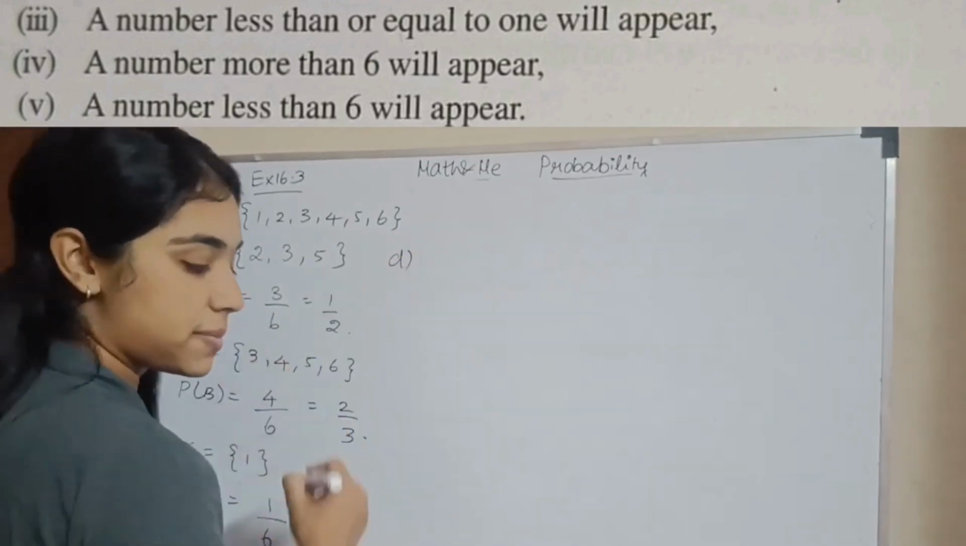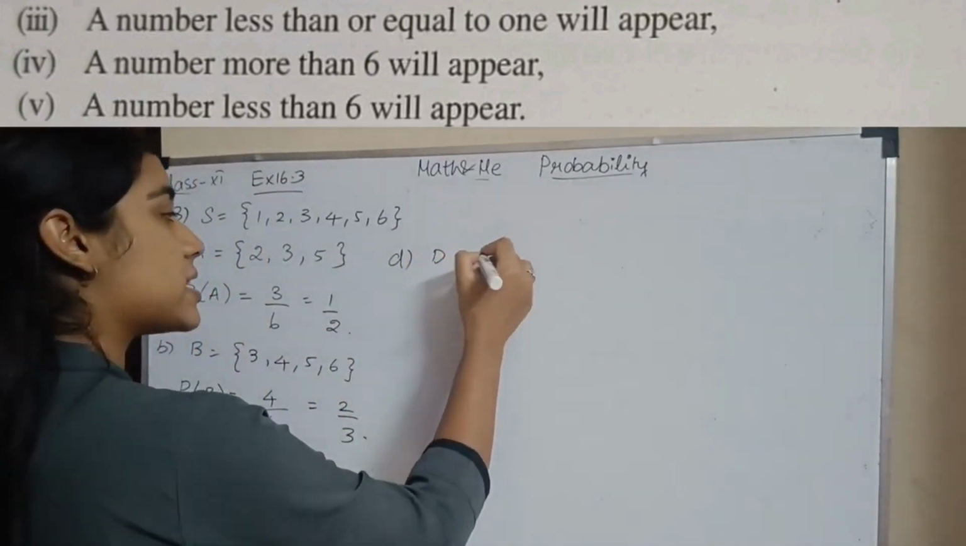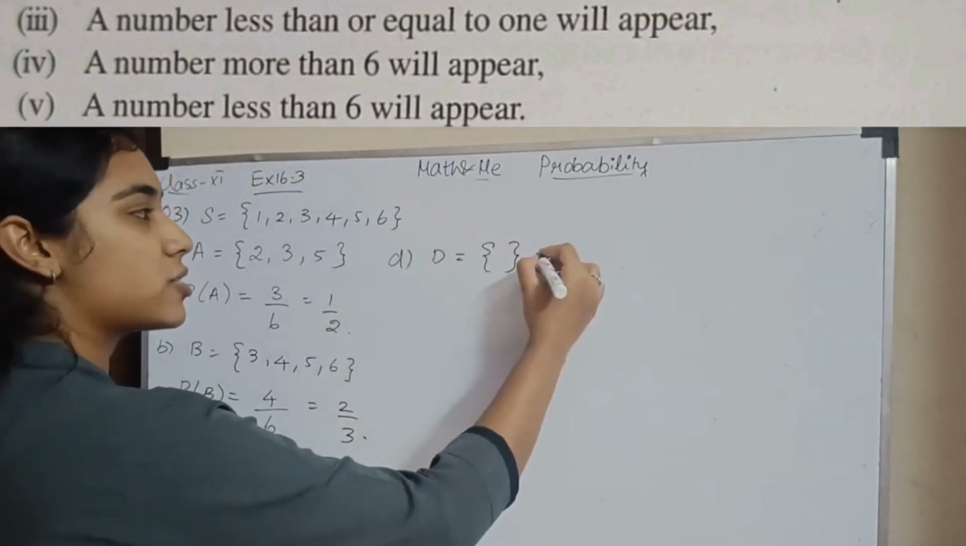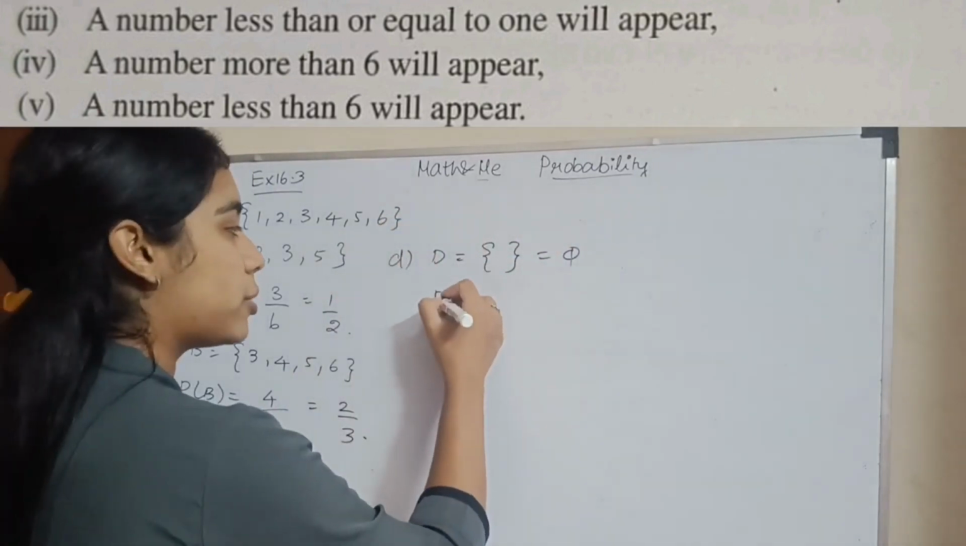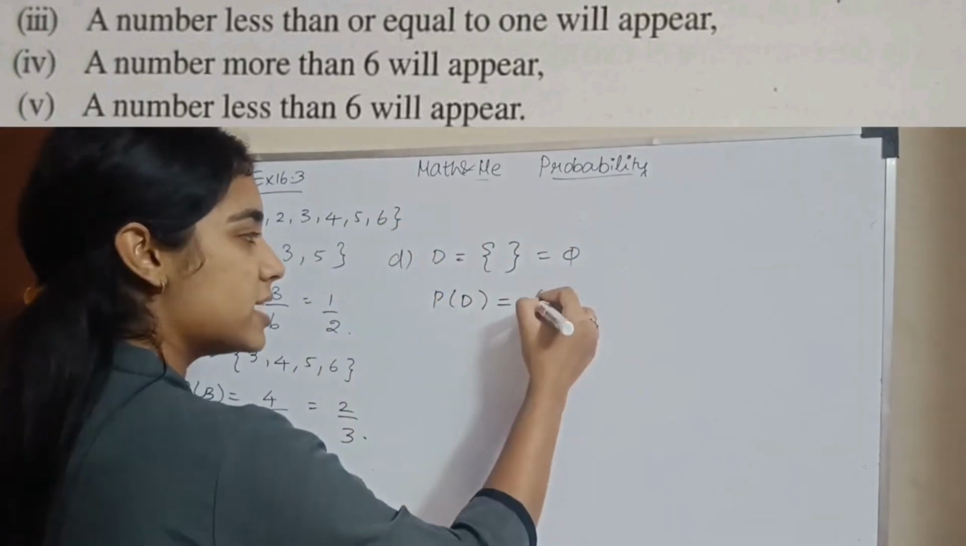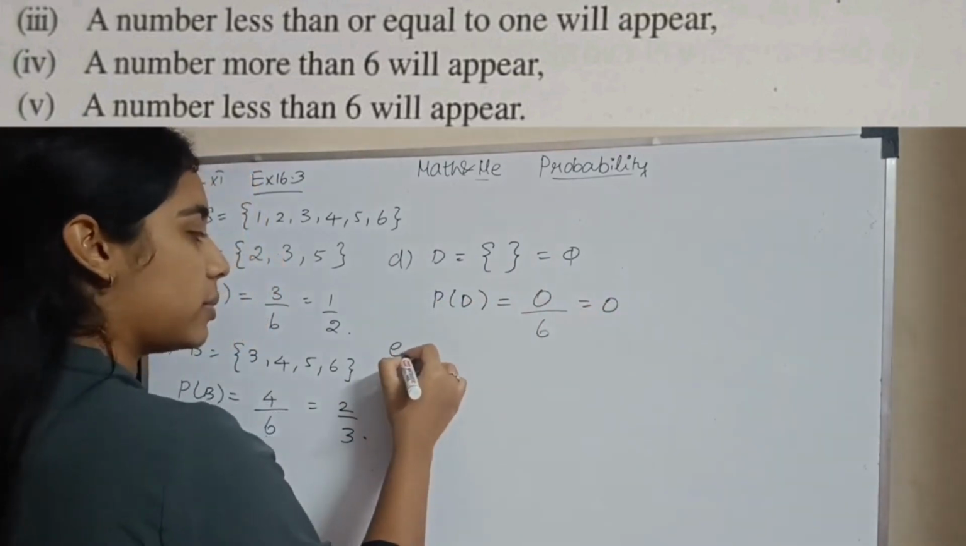Okay. Next subsection. A number more than 6 will appear. So more than 6, what will be your sample space? Nothing. So it will be a null set. What is there more than 6? Nothing at all. So what will be your probability that you get a number more than 6? Number of favorable outcomes divided by the total outcome. So when there is nothing, it will be 0.